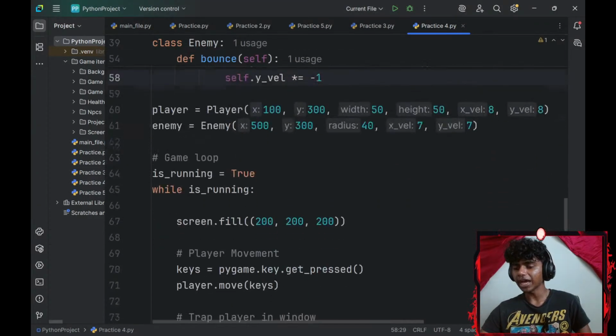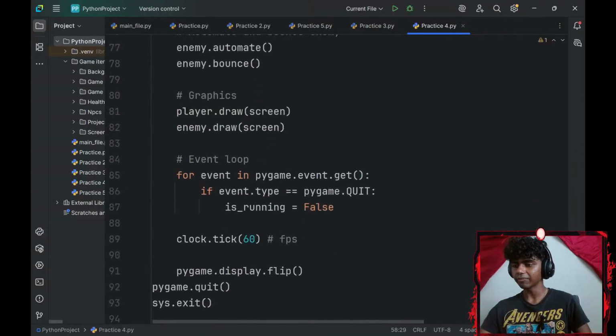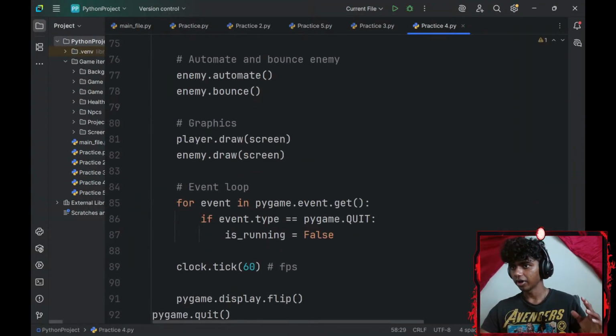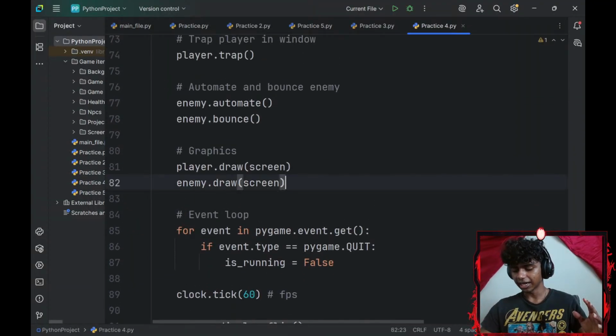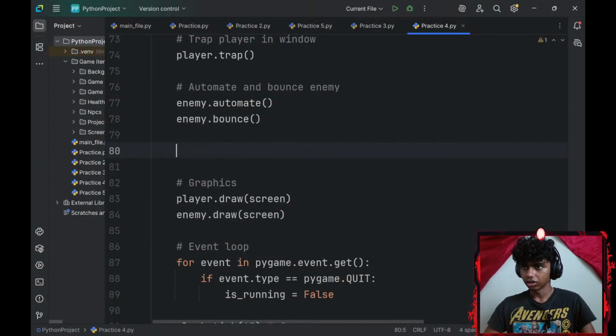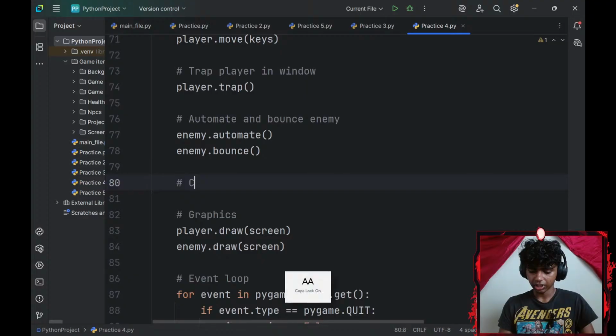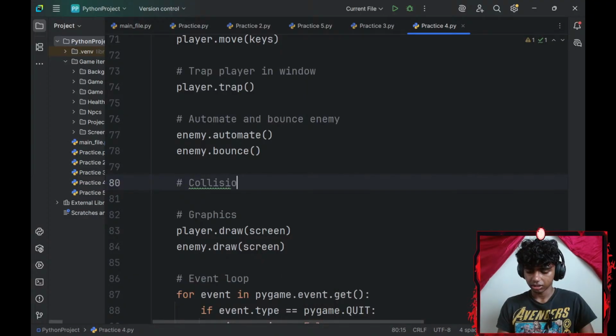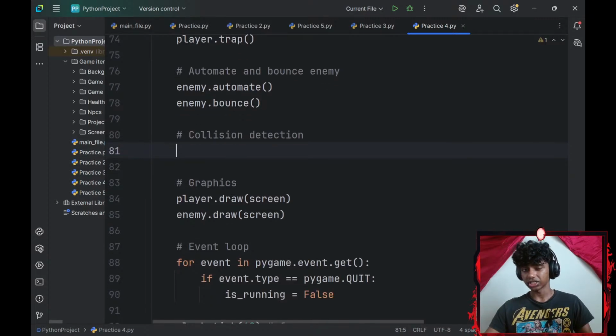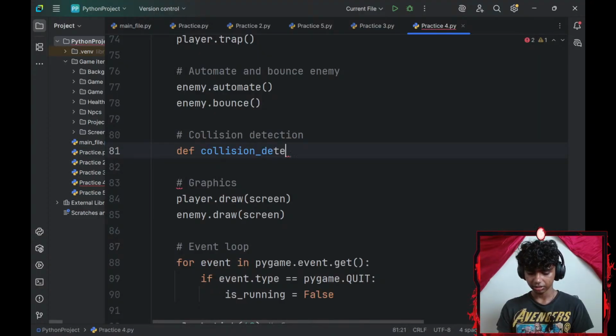Alright, next up, let me add a collision. So, I think my collision should be inside my game loop. Most likely after my, or before my graphics. Let me go with a collision detector. So, I'll go with a collision detection. Okay, for my collision detection, since it's a rectangle and a circle colliding, I need to, let me define a function called collision detector.